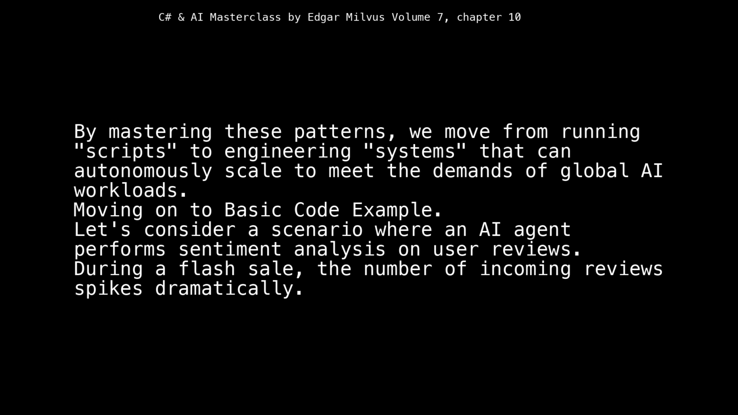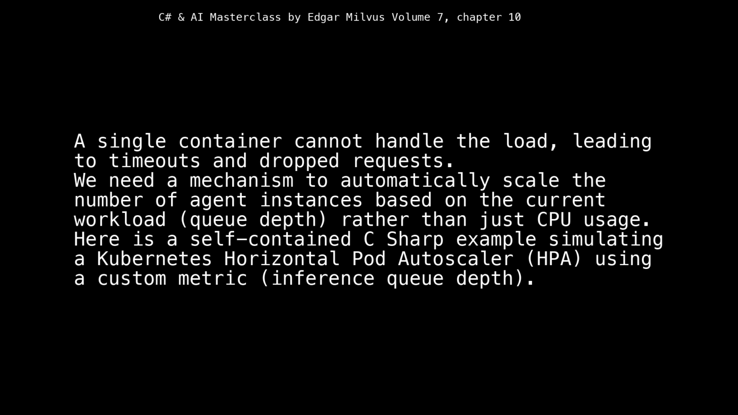Let's consider a scenario where an AI agent performs sentiment analysis on user reviews. During a flash sale, the number of incoming reviews spikes dramatically. A single container cannot handle the load, leading to timeouts and dropped requests. We need a mechanism to automatically scale the number of agent instances based on the current workload, queue depth, rather than just CPU usage. Here is a self-contained C# example simulating a Kubernetes Horizontal Pod Autoscaler, HPA, using a custom